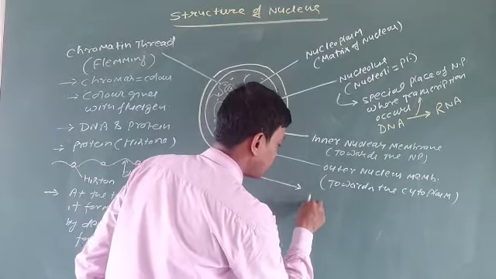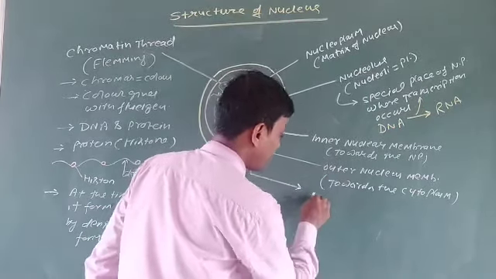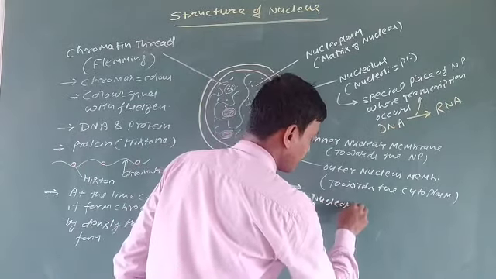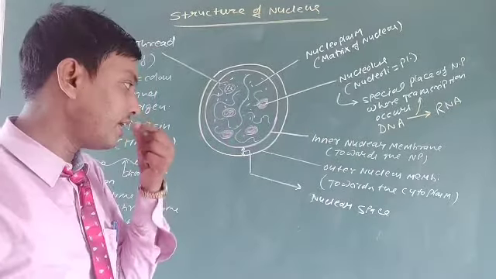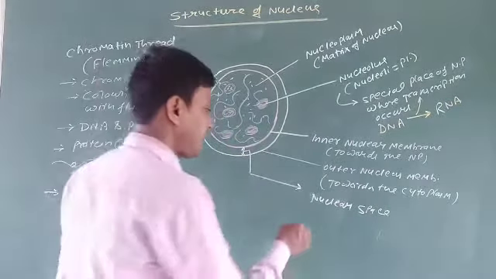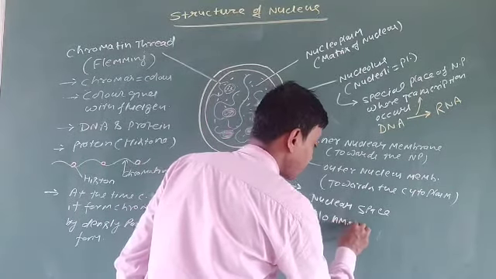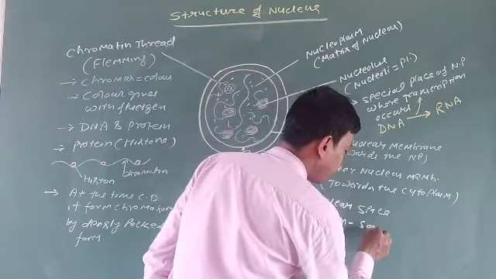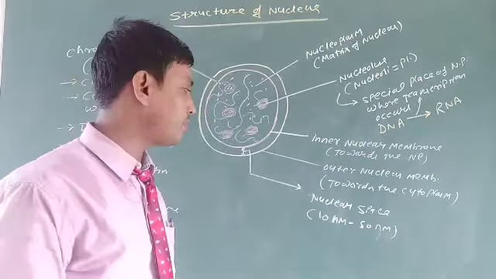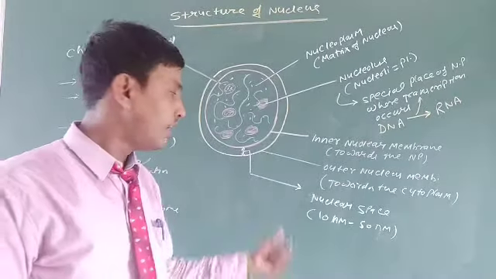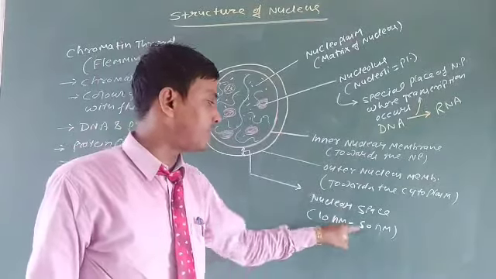the perinuclear space or the nuclear space. That is known as the internuclear space, and it is about 10 nanometer to 50 nanometer. The nuclear intermembranal space is 10 nanometer to 15 nanometer.